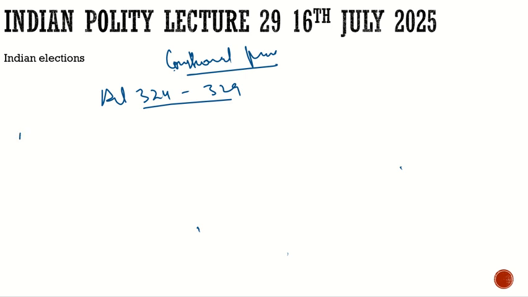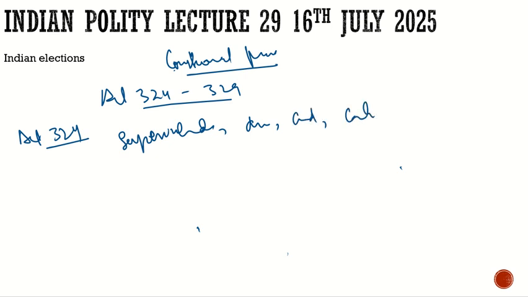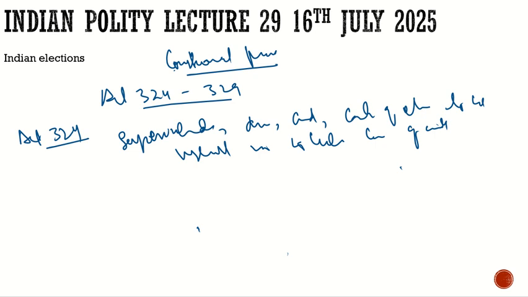We have Article 324. What does it talk about? It talks about the superintendence, the direction, the conduct and the control of elections to be vested in the Election Commission of India. About the Election Commission of India, we will see how it has evolved in our country. So this is Article 324.